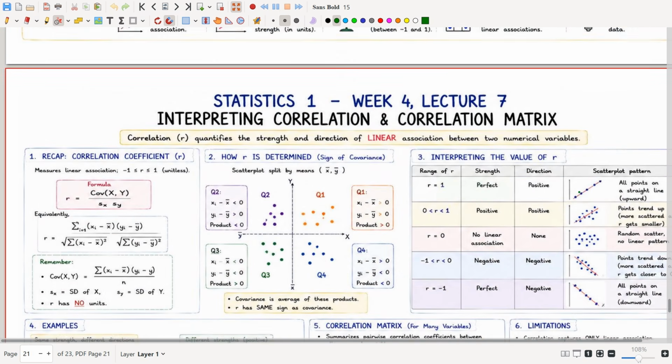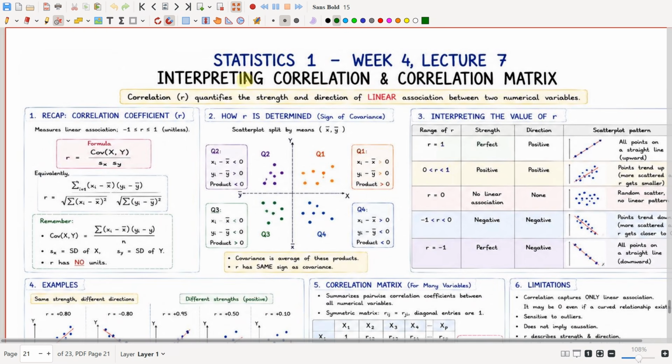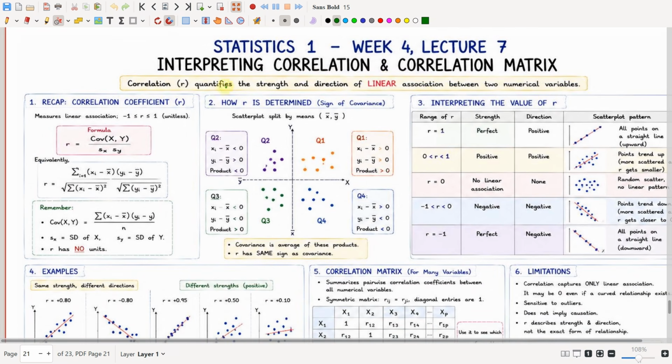Let us see how we interpret correlation and the correlation matrix. We know that the correlation coefficient is equal to the covariance of x comma y divided by sx and sy, where sx and sy are the standard deviations of x and y. Equivalently, you can expand this formula like this: r is equal to the summation from i equals 1 to n of (xi minus x bar) into (yi minus y bar), divided by the root of the summation of (xi minus x bar) whole squared into the root of the summation of (yi minus y bar) whole squared.